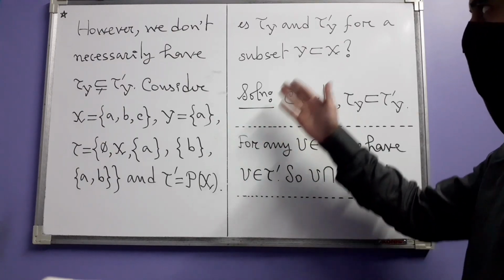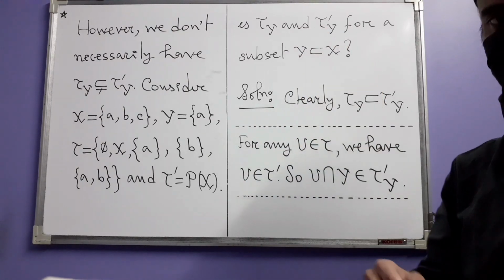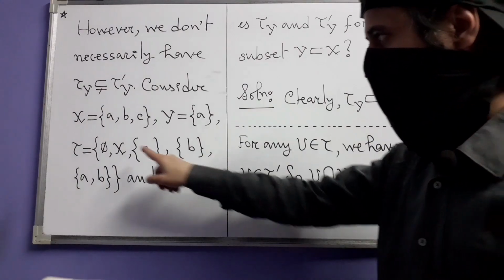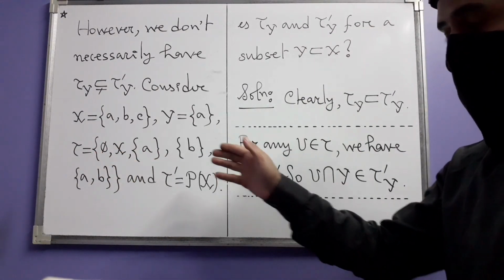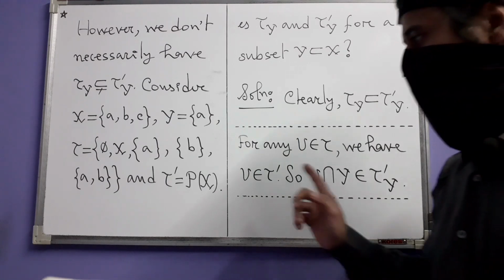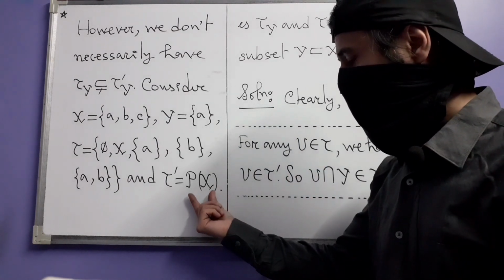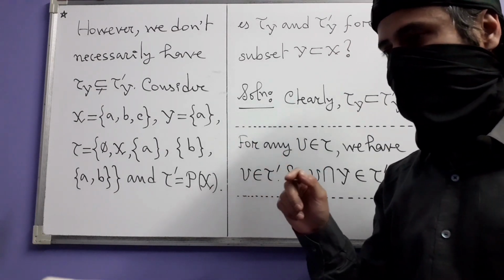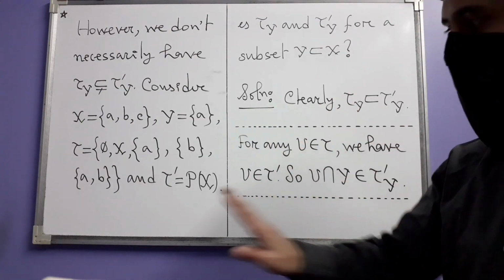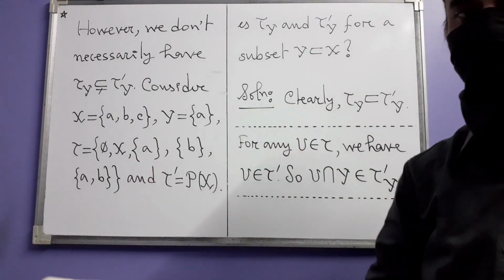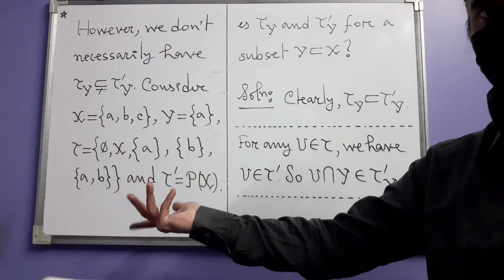So are we having the hypothesis of this situation? Yes, tau prime is of course finer than tau, actually strictly finer than tau. For example, in this topology, the singleton set consisting of the point C is there. That's an open set in this topology, but that's not open in this topology because it's not present there.